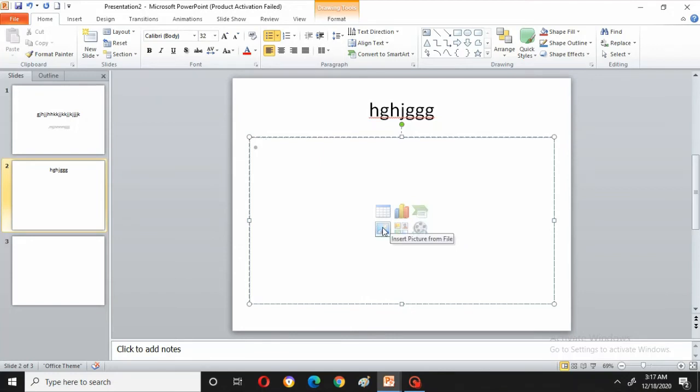Now, insert picture from file. What is insert picture from file? Suppose an already created file is there, and in that some pictures are there. From that you can take the picture from the files.